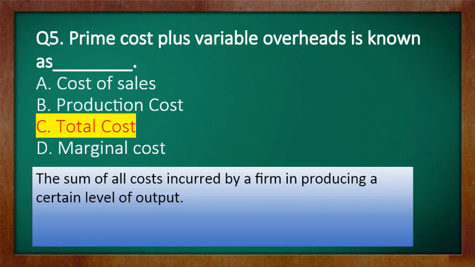So all the expenditure related to this salesman, like salary, extra benefits, fringe benefits, will be considered as variable overhead. So both these costs will come under the total cost, which means the sum of all costs incurred by a firm in producing a certain level of output. Let's move towards another question.